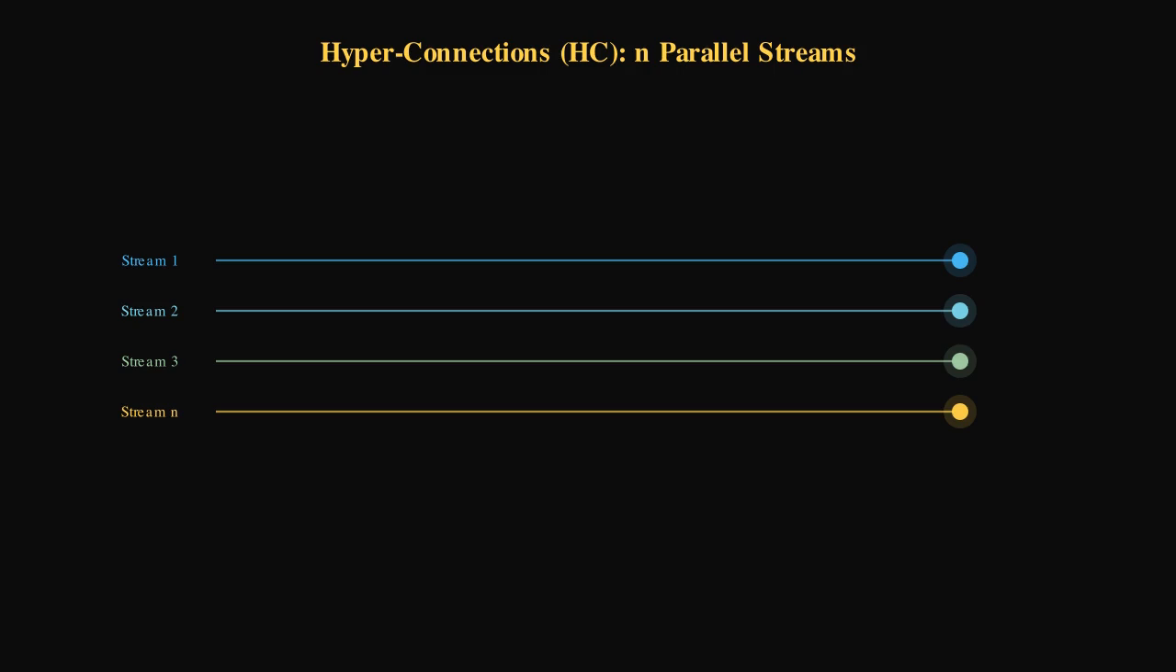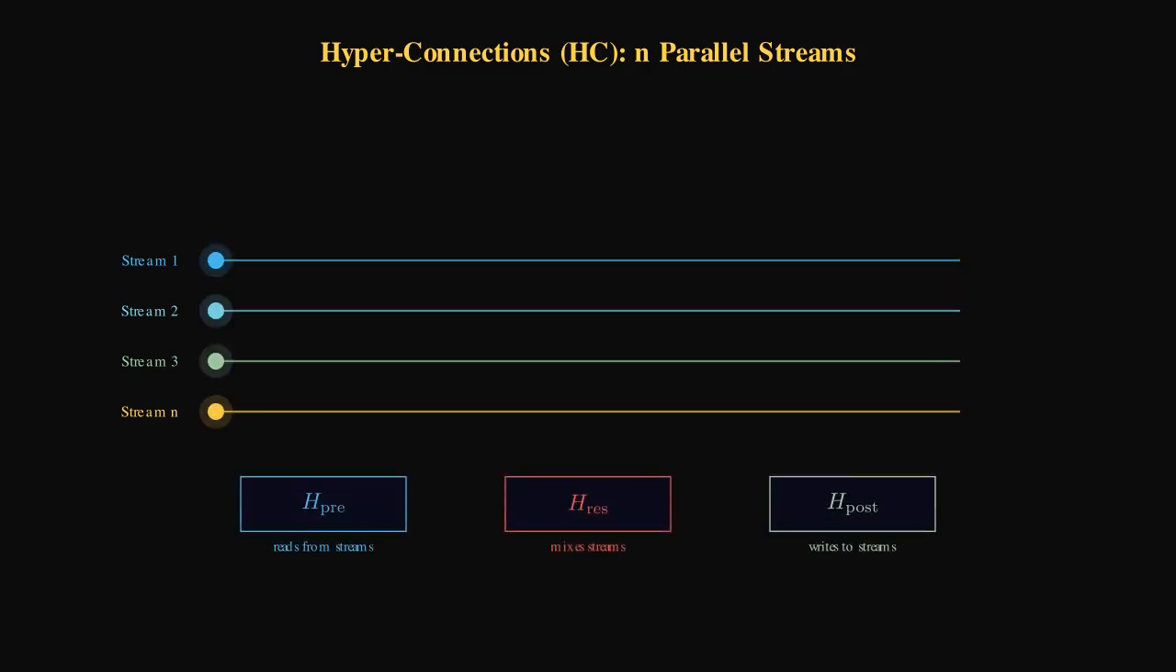To solve this representation bottleneck, researchers introduced hyper-connections, or HC. Instead of one residual stream, imagine expanding the dimension of the residual space. We create n parallel streams. At each layer, we introduce a set of learned matrices. H_pre reads information from these parallel streams into the main layer, H_res mixes the streams among themselves, and H_post writes the layer's output back into the streams.